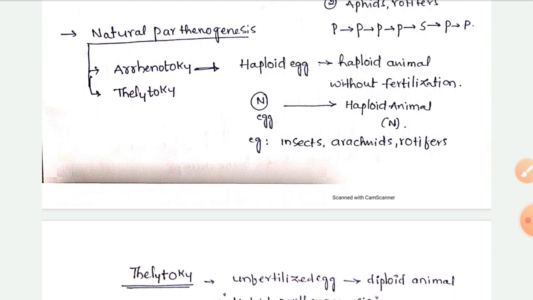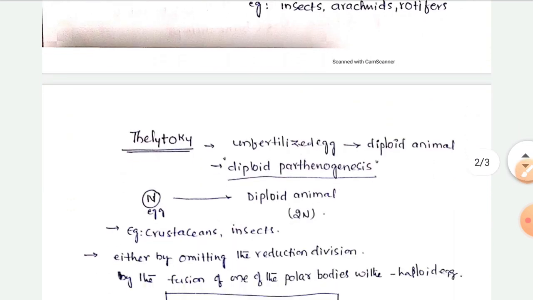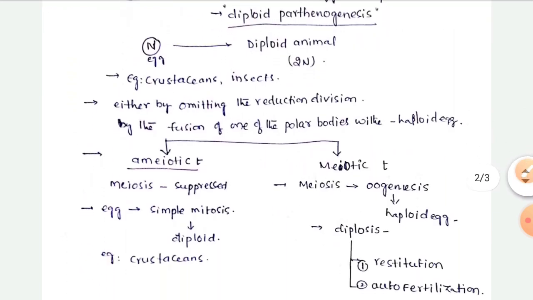Arrhenotoky means a haploid egg develops into a haploid animal without fertilization. Thelytoky means an unfertilized egg develops into a diploid animal. It is called diploid parthenogenesis.